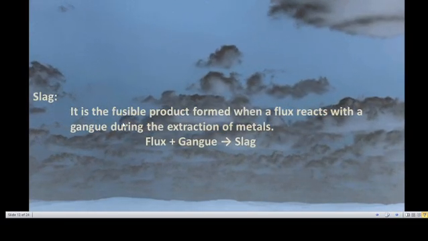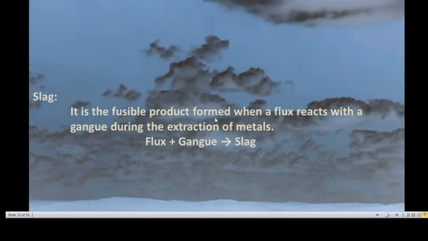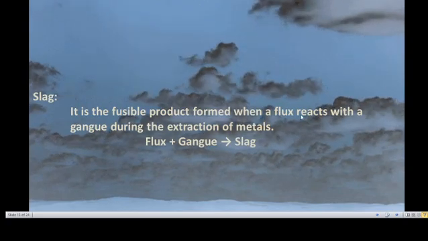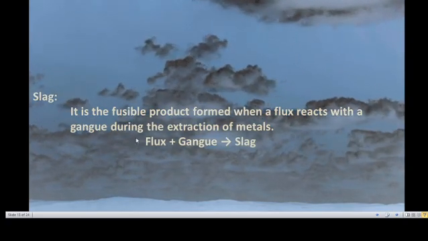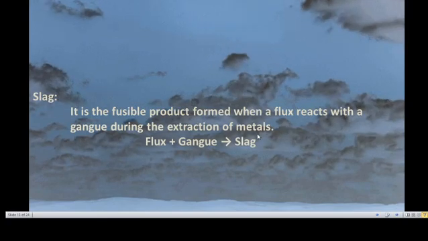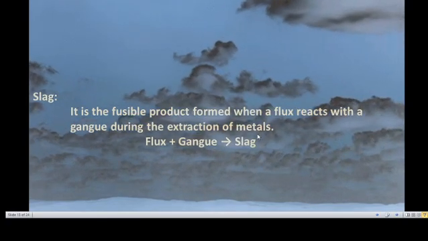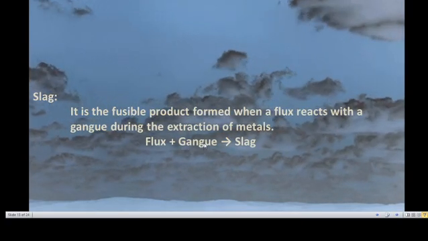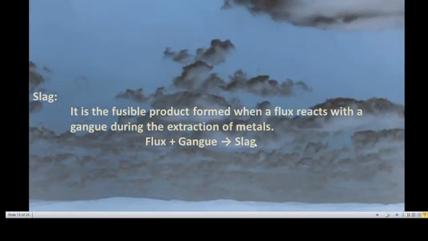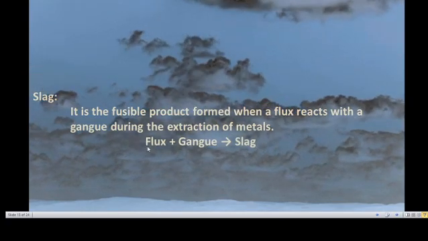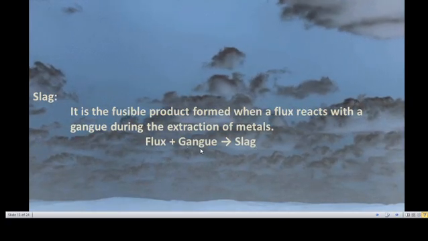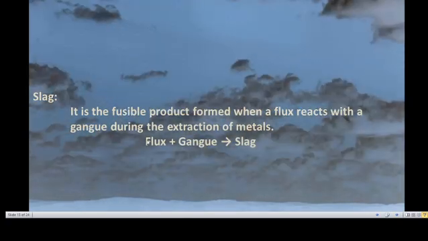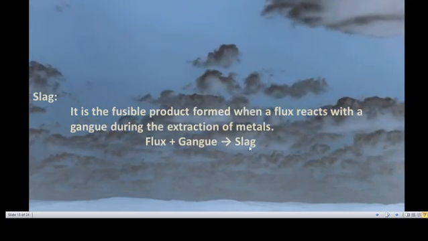Then slag. It is a fusible product formed when a flux reacts with a gangue during the extraction of metals. Flux plus gangue gives slag. What is slag? A mixture of flux plus gangue. It is a fusible product formed when a flux reacts with gangue.